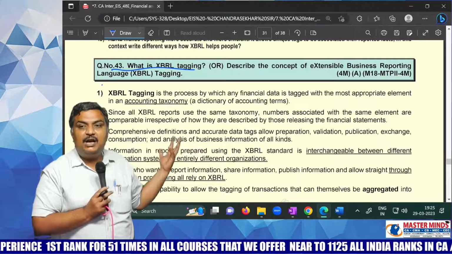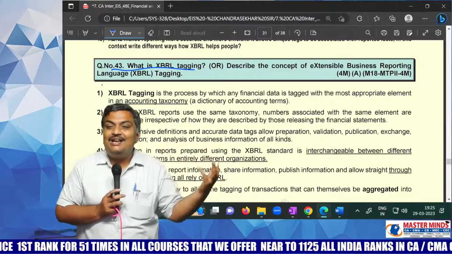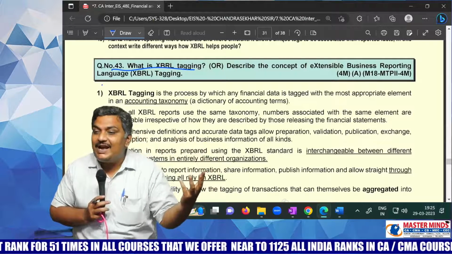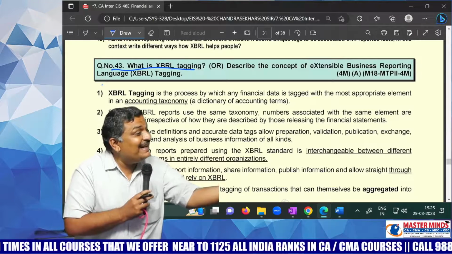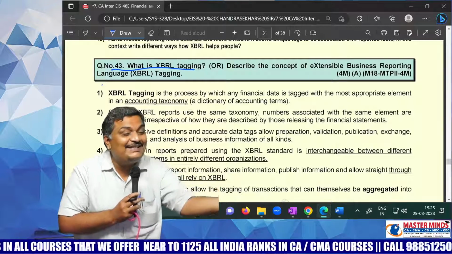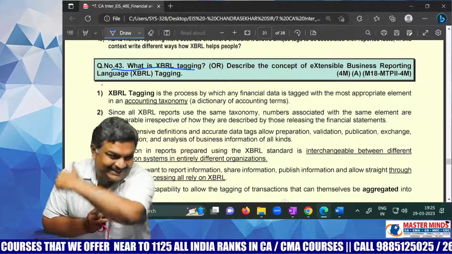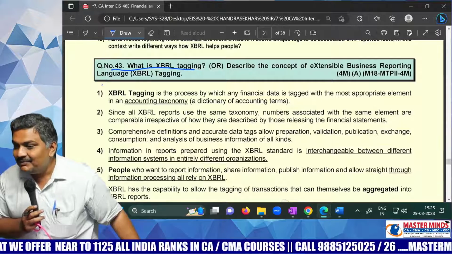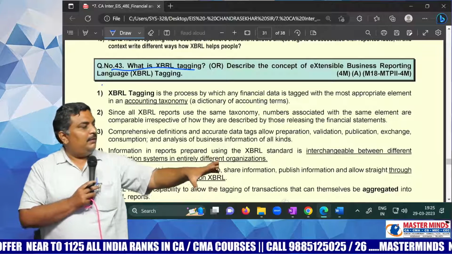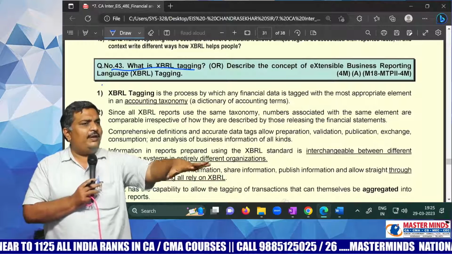What is this XBRL? Using this XBRL, you can make international financial statements, international financial reporting, very easily in any language, in any currency, in any format you want. That is the beauty of the XBRL statement. For example, you can make all your accounts in Tally.